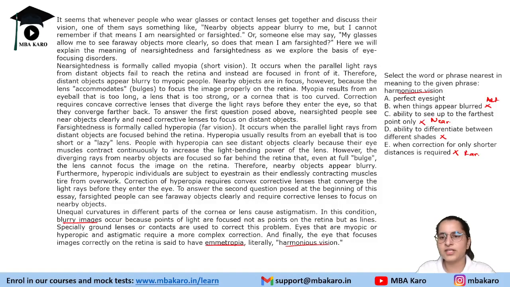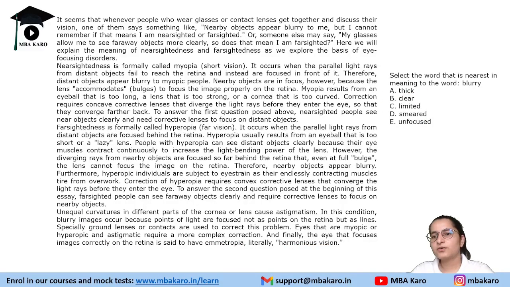In near-sightedness, we were able to see up to the farthest point, but after that things appear blurry. So this can also be the thing. So understood. Now the correct answer here would be perfect eye, because there is no correction needed. The image is exactly forming on the retina only, right?